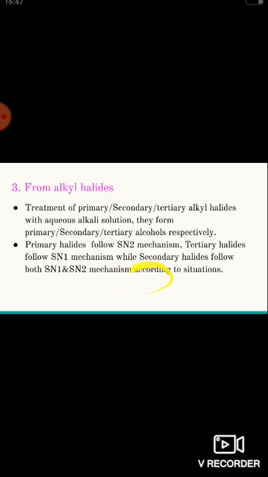Preparation of tertiary alcohols from ketones. Here the ketone general formula is RCOR. Ketones undergo reaction with Grignard reagent to form an addition product. This addition product undergoes hydrolysis to form the corresponding tertiary alcohol. If you take a specific example, take acetone and treat with methyl magnesium bromide followed by hydrolysis, we get tertiary butyl alcohol.